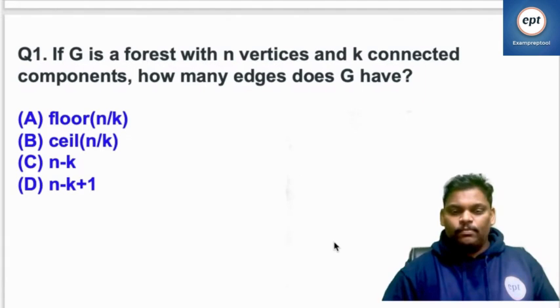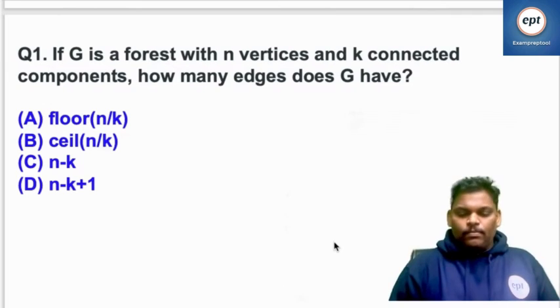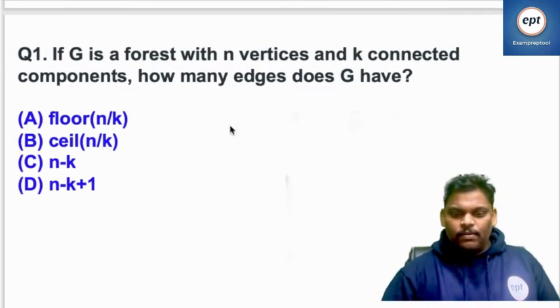Go ahead. It's the first problem. Can you go ahead? Yeah. Now check. What is the answer?